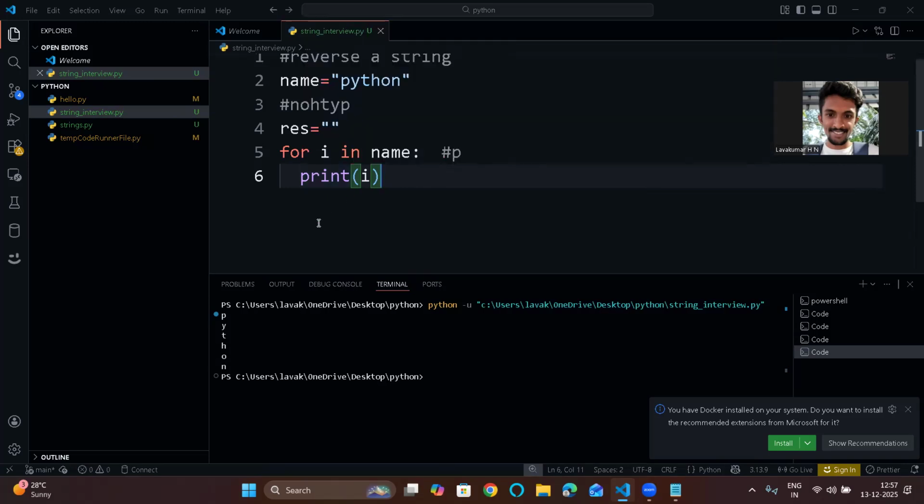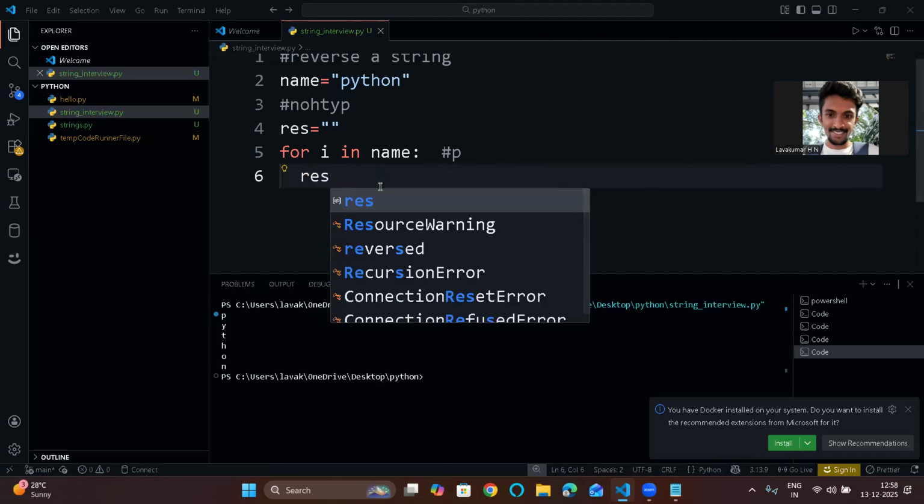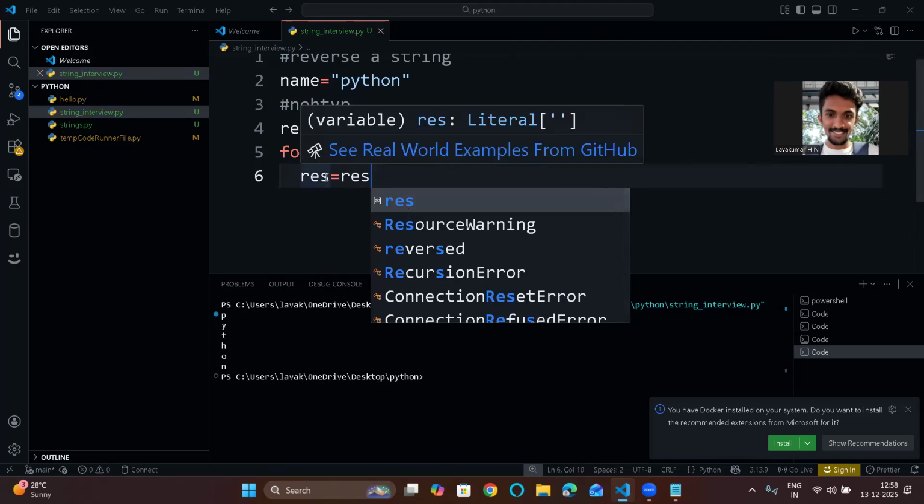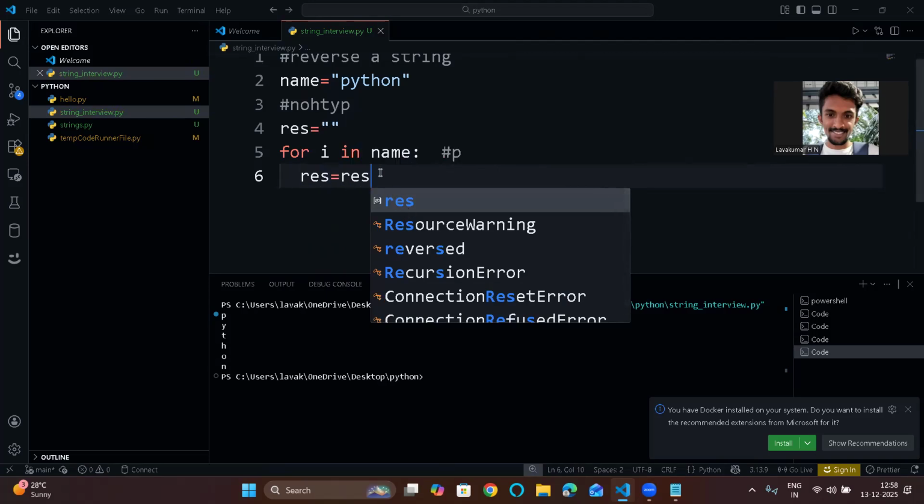Now after this, what will happen? I will use this variable: result equal to result plus i. Basically I'm appending this character i into the result variable. That's my logic.